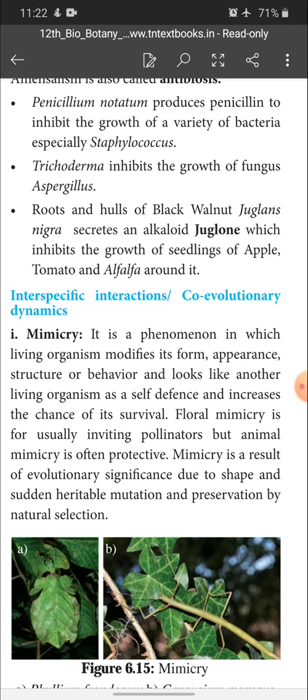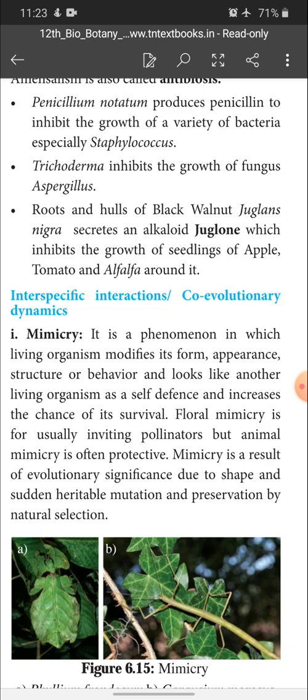It is a phenomenon in which a living organism modifies its form, appearance, structure or behavior and looks like another living organism as a self-defense and increases its chance of survival. That is called what? Mimicry. So mimicry is when an organism modifies its form, appearance, structure or behavior and looks like another living organism as a self-defense and increases its chance of survival.